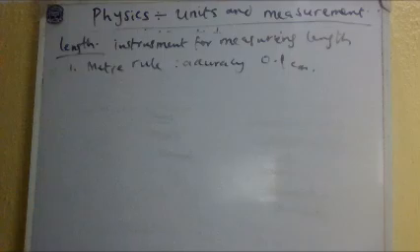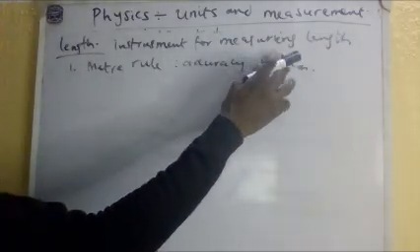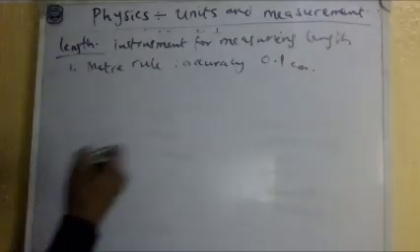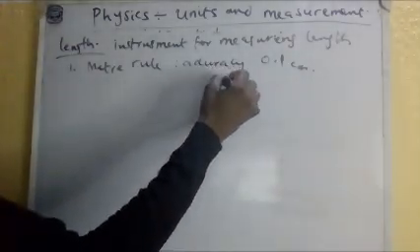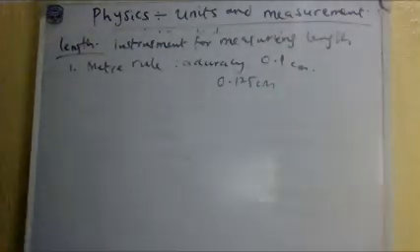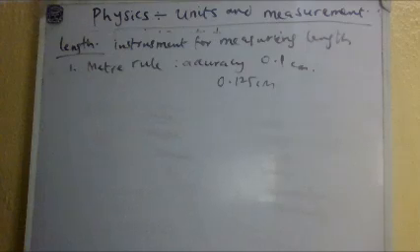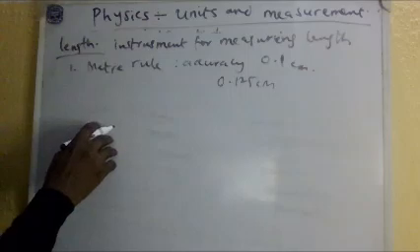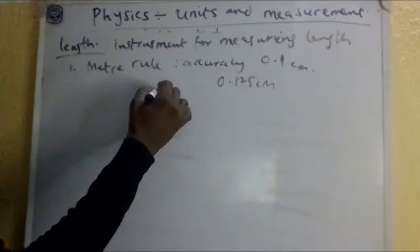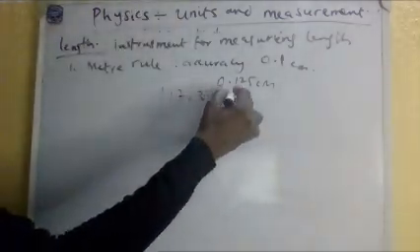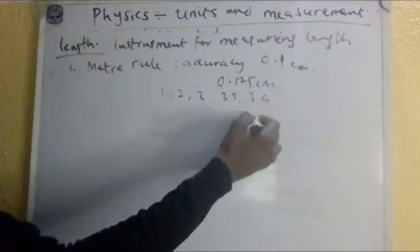So what's the meaning of accuracy? It means that this is where the lowest this thing will stop. I cannot measure 0.125 on the meter rule. It's only calibrated in cm, so I can measure, for instance, 1, 2, 3, or 3.5, 3.6, and so on.